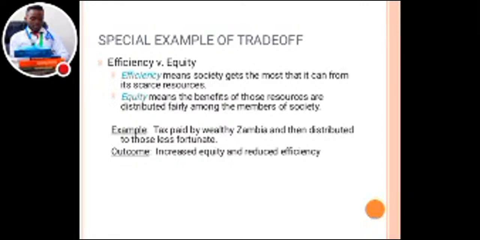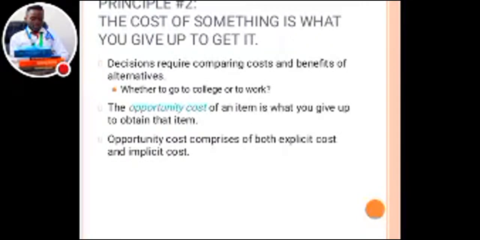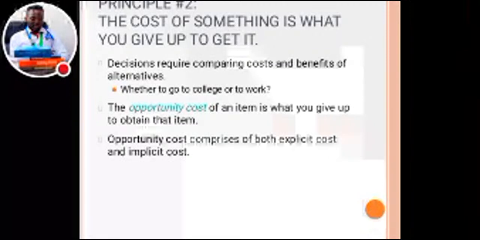Okay, now then we also have what we call the outcome. Outcome talks about the increased equity and reduced efficiency. Okay, now principle number two, the cost of something is what you give up to get it.